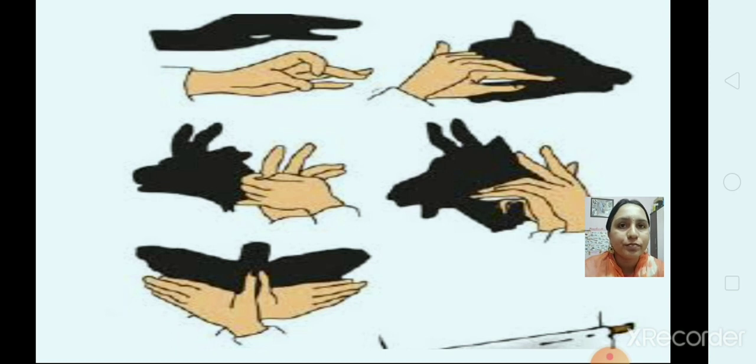Okay, and you can try different shadows with the help of your hand. You can see the shadow on the wall. Here you will need a plain wall. So you can try these shadows. It will be fun for you.